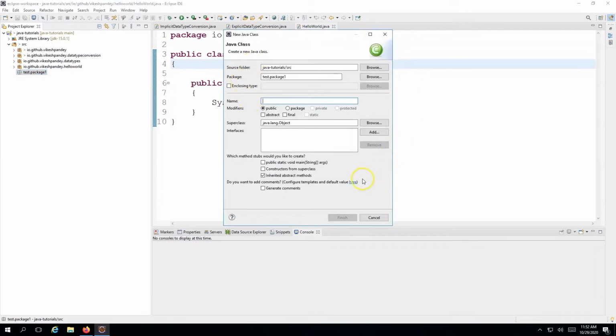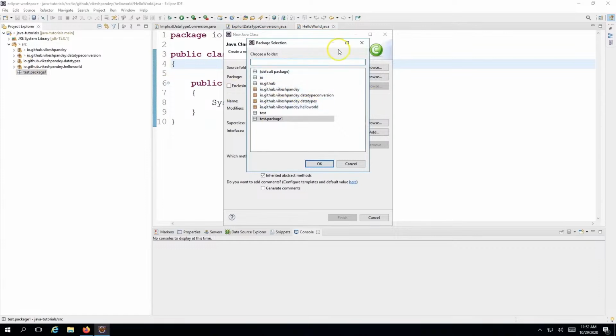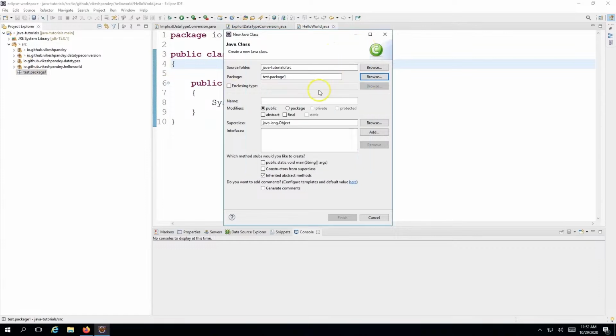Now Eclipse is a pretty smart IDE. It will provide you with a bunch of options on how you can create a class, and it will also provide you with some sensible defaults. For example, it will automatically select a source folder in your project which you have created. It will automatically select a package, in fact, the currently selected package. And if you want to change the package, just hit Browse and choose any other package which you want. So your class file will be created in that package.